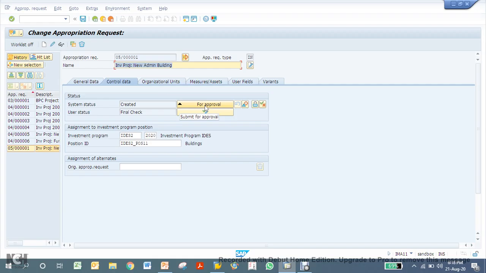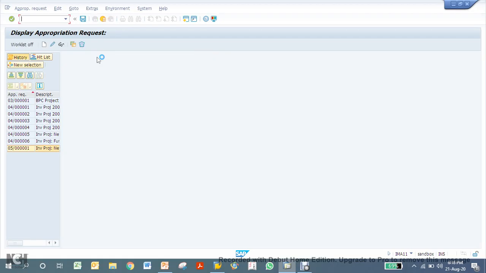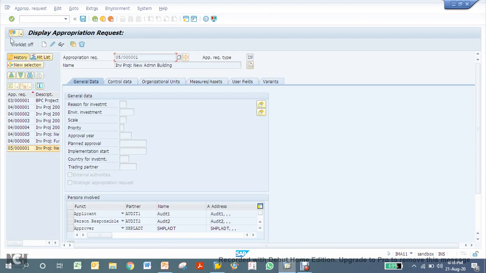So now submit it for approval. So once you have clicked on this, the appropriation request was proposed for approval, and then save it, a workflow will be generated. So let's see. You can see the workflow from here.